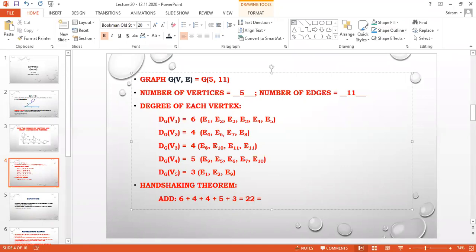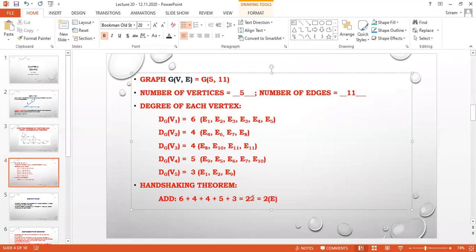Always your total should be 2 times the number of edges. What is the number of edges here? 11, isn't it? So the total should be 2 multiplied by 11, 22. If the number of edges is 14, the answer should be 28. If the number of edges is 50, the answer should be 100. So this is based on the number of edges.